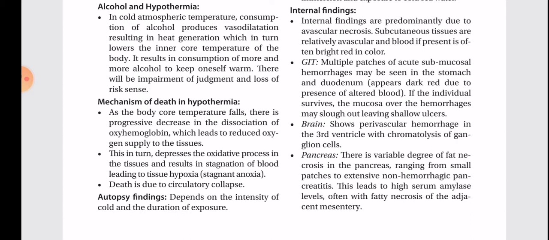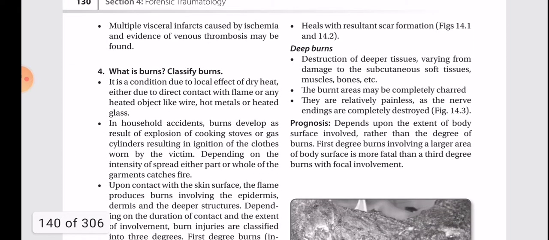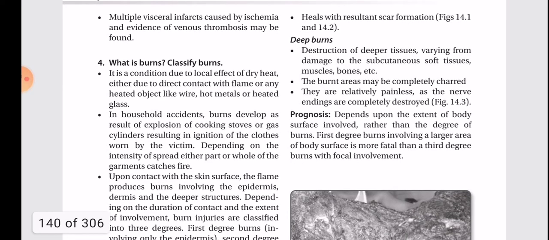Brain shows perivascular hemorrhage in the third ventricle with chromatolysis of ganglion cells. Pancreas: there is variable degree of fat necrosis in the pancreas, ranging from small patches to extensive non-hemorrhagic pancreatitis. This leads to high serum amylase levels, often with fatty necrosis of the adjacent mesentery. Multiple visceral infarcts caused by ischemia and evidence of venous thrombosis may be found.